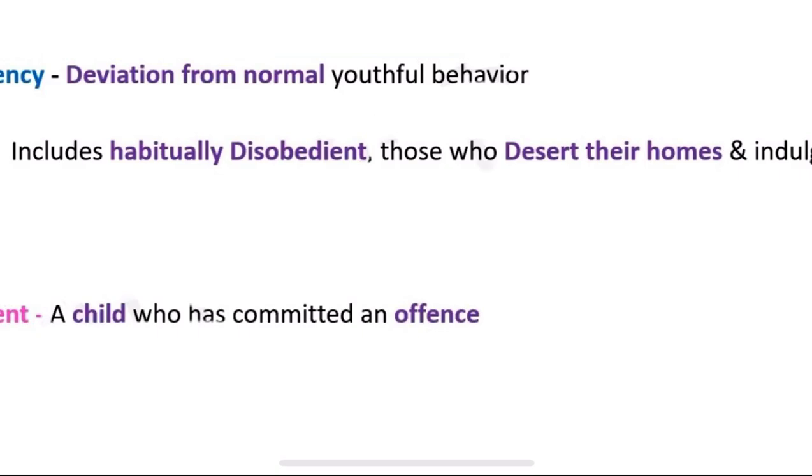In the house they are abusive, with destructive behaviors, showing tantrums and temper. So being habitually disobedient is obviously a deviation from the normal youthful behavior.